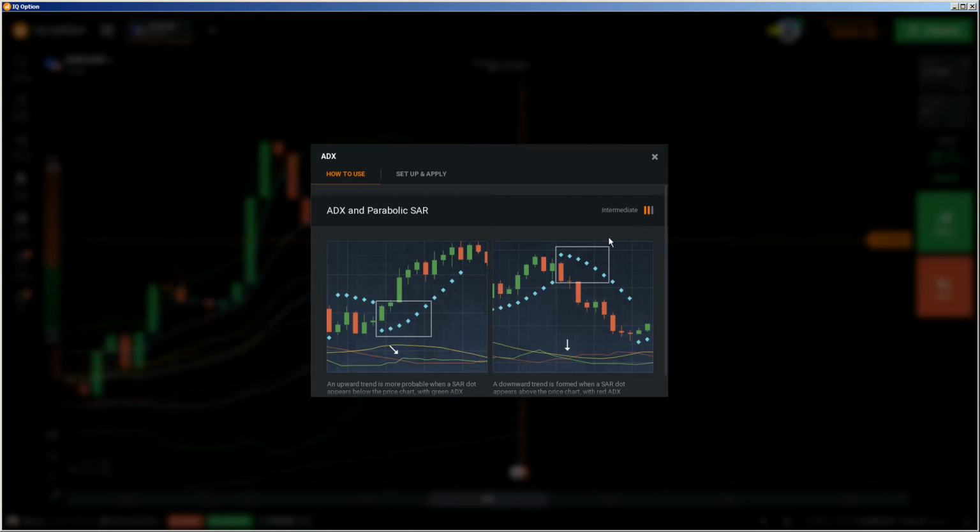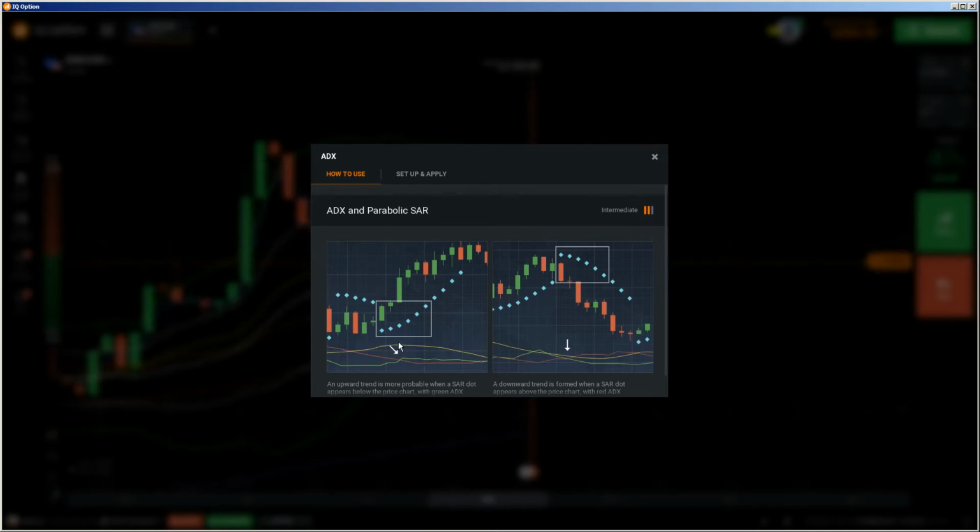It's an intermediate indicator. You can use it with the parabolic SAR. And here it is showing you, if you are using the parabolic SAR and you have the dots below the price, and the green one is crossing the red one, you see this yellow line is the trend strength, the average trend strength, how strong the trend is, without it mattering in which direction. It's only the trend strength.